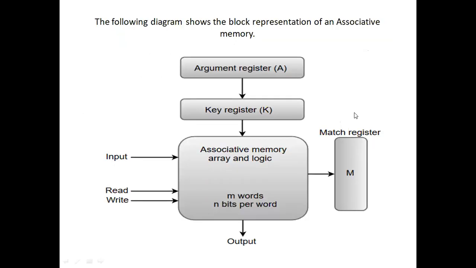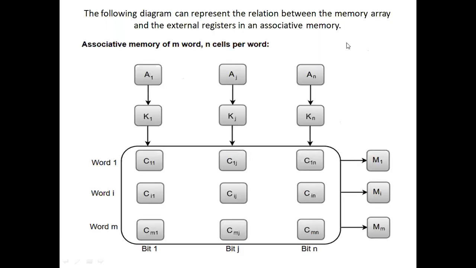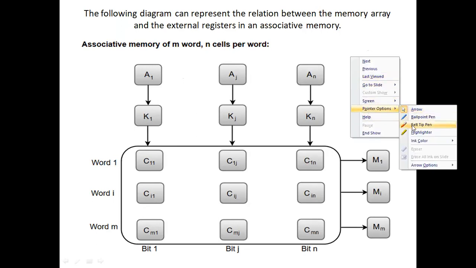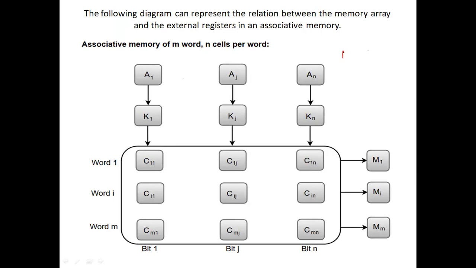So already we have seen different types of memories. What are the different memories we have seen? As you all know, the main one is main memory, next secondary memory, and next cache memory. These are the different memories you are aware of, and the next one is virtual memory. Other than these, we have another important memory, that is associative memory. Associative memory is a very important concept.